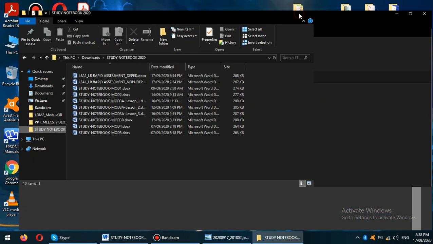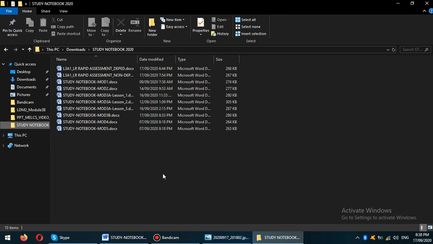In answering, take note of this one. In this Module 3B, you are required to submit an accomplished LR Rapid Assessment tool with complete reflection, because the first one would be a DepEd LR, downloaded LR, and then another one would be a non-DepEd. You will be comparing them, or assessing them, using the LR Rapid Assessment tool.